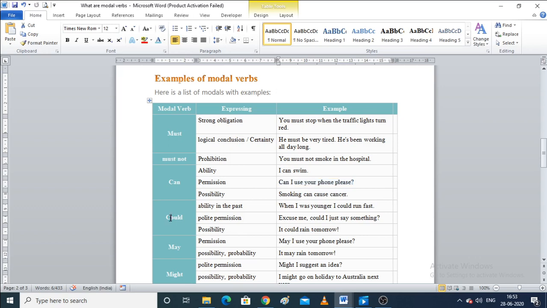Now this one, could. Ability in the past. For ability we will use can, but if the ability was in the past we will use could. See, when I was younger I could run fast. So it is about the past, when the person was younger, so he could run fast. Now polite permission: when you are asking for polite permission or requesting somebody politely, you will say, excuse me, could I just say something? Okay. Now for possibility we will say, it could rain tomorrow, right?